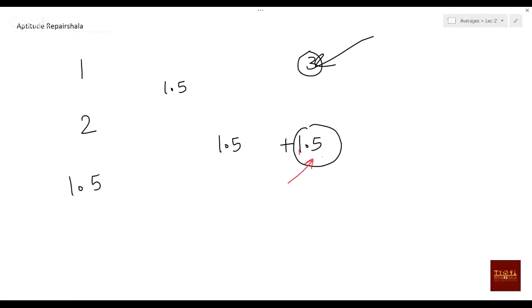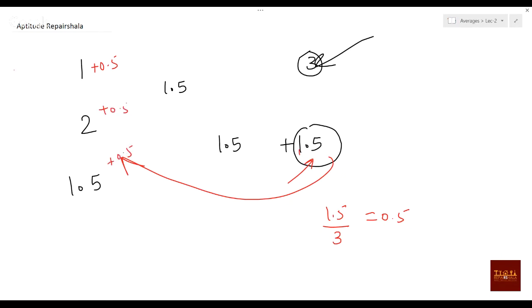So this excess should go to all the elements, like 0.5 each. So here also it should be 0.5, here also 0.5 addition, and here also 0.5 addition. So how much is it happening? 1.5, 2.5, and 2. Something like that is happening. So the excess will go there.